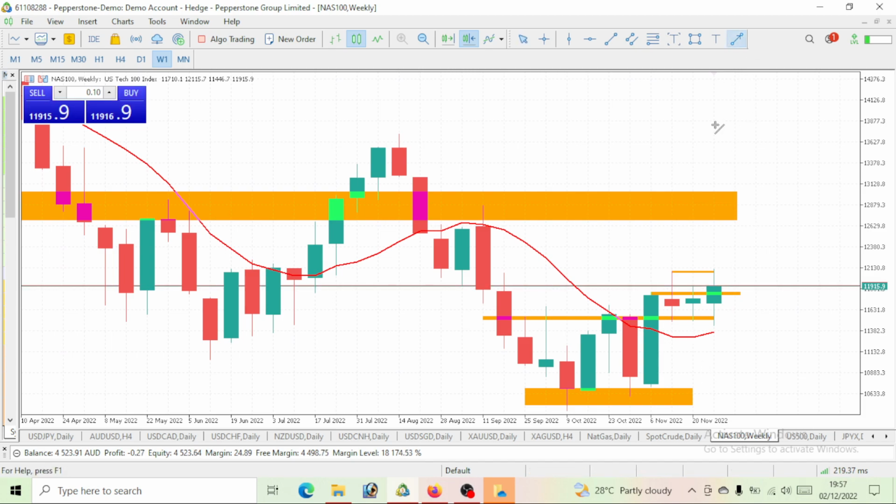So this Nasdaq 100, we will take this as an ice. We will not take this as a correction on Nasdaq. Here comes a new ice, right? Then we can now consider this as a correction.